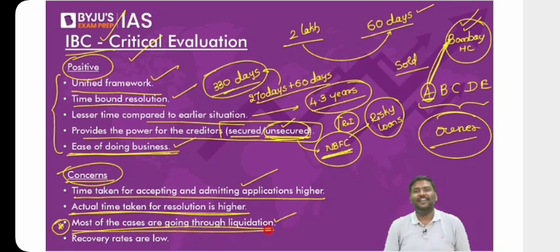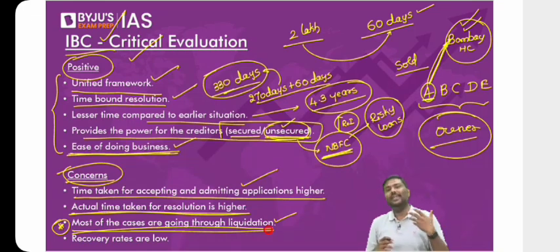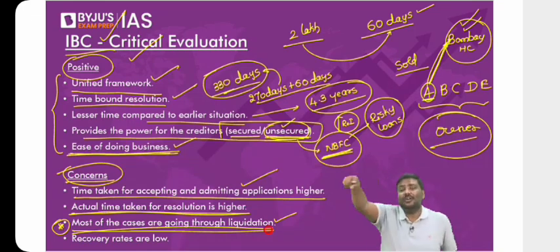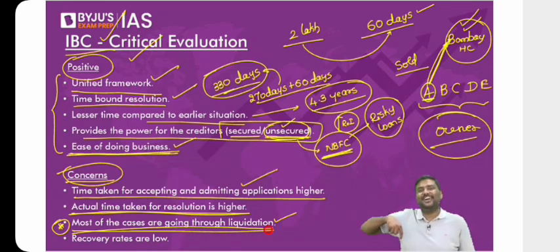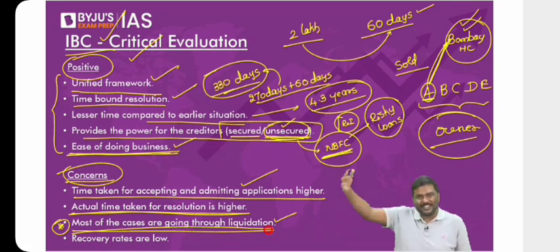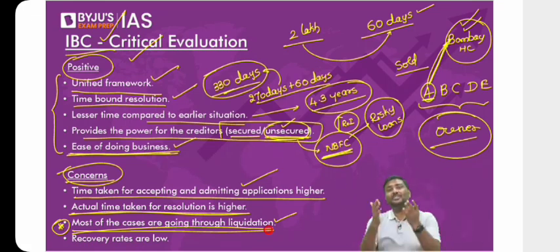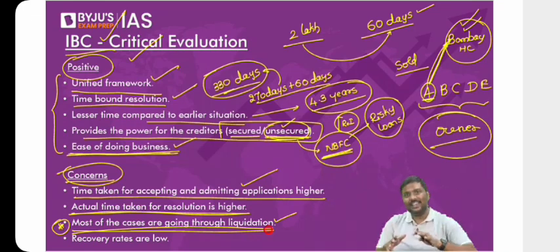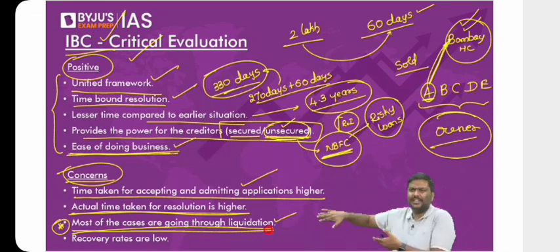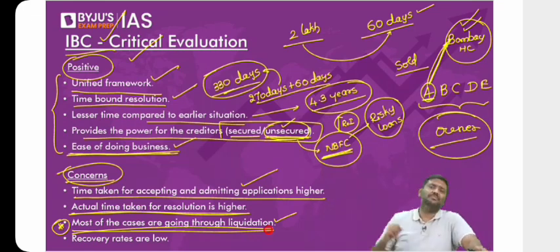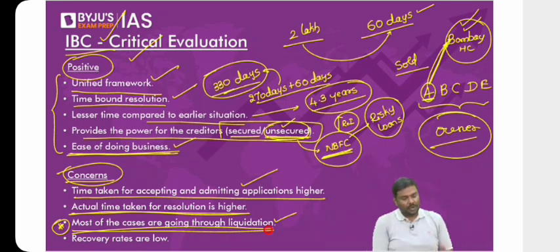Now you'll ask me, why, sir? You tell me, when there's a recession, will people be interested in buying new companies? Simple. When there's a recession, when there's a concern over what will happen in the global economy, in the domestic market, do you think companies will be interested in purchasing more and more companies? You do not know what is going to happen in the next 6 months. And that's the reason the buyers will step back. They'll simply say, let me wait for 6 more months. So obviously there will be certain issues here. So most of the cases are going through liquidation.